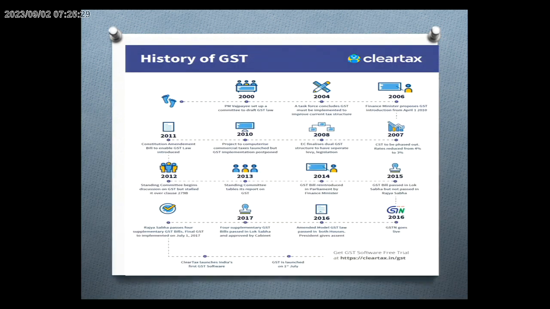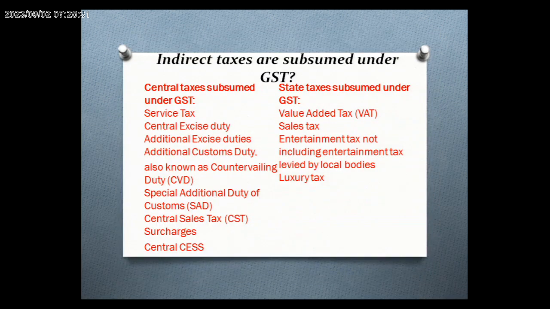Now we will follow goods and services tax. Some of the indirect taxes are subsumed under goods and services tax. Central taxes subsumed under GST and state taxes subsumed under GST.